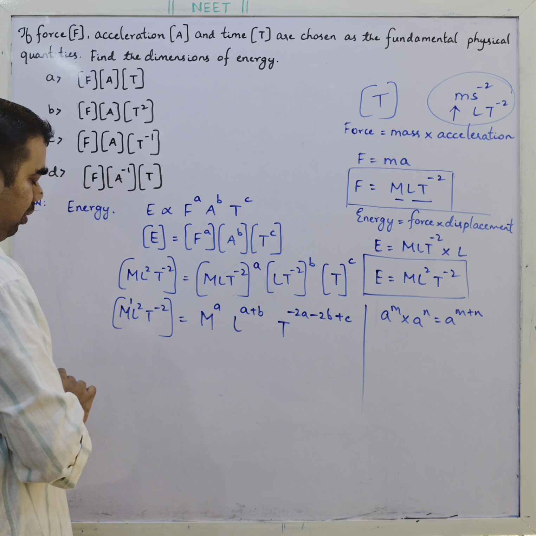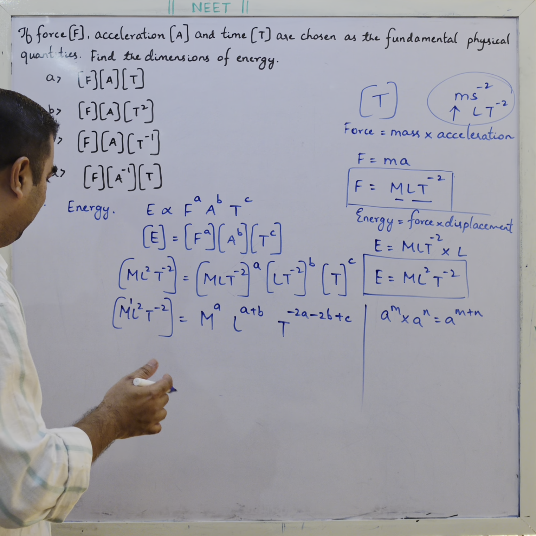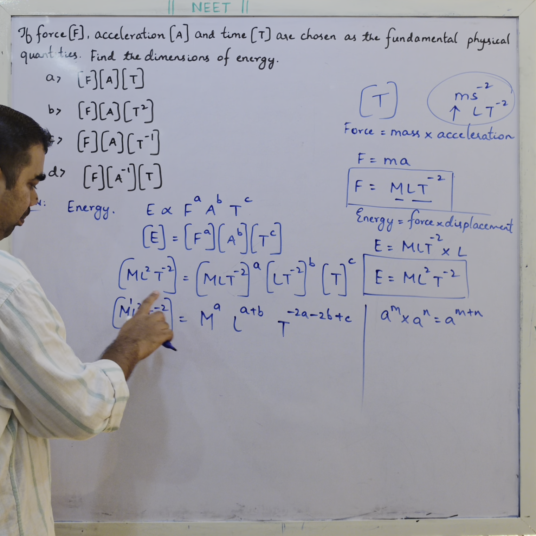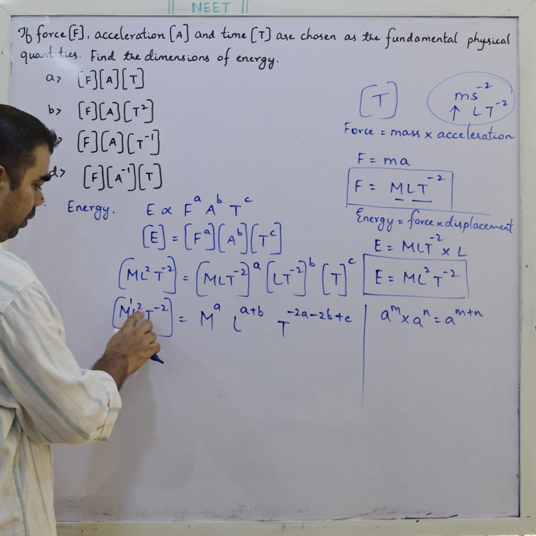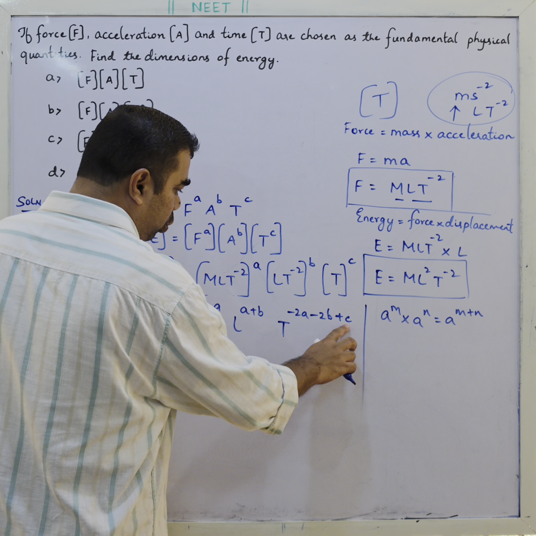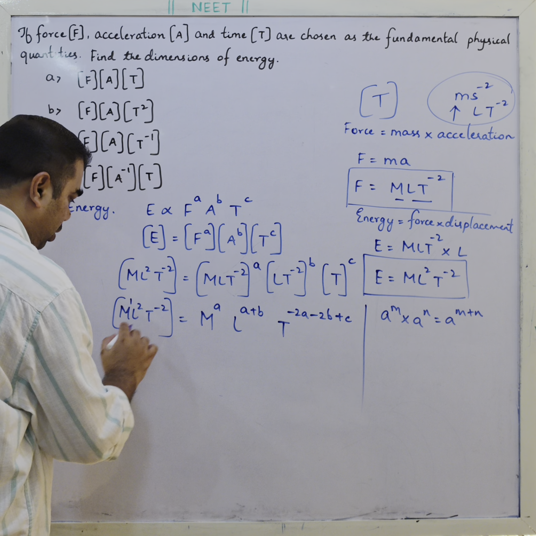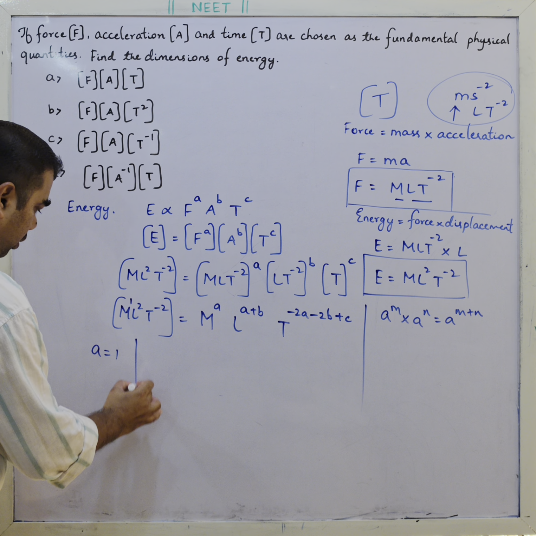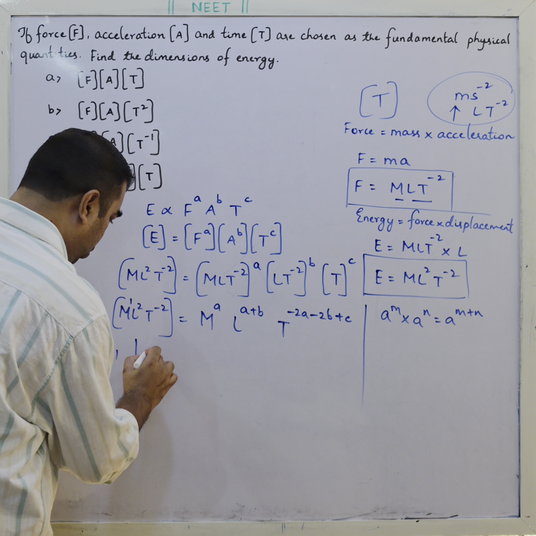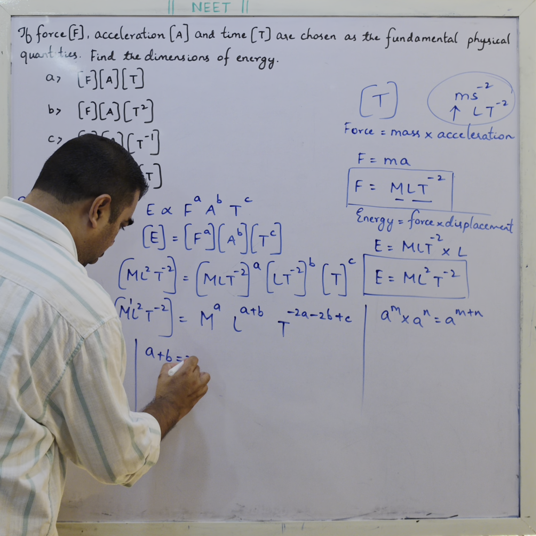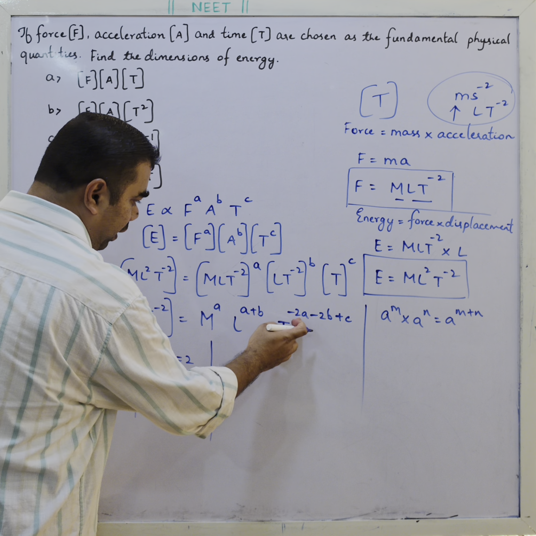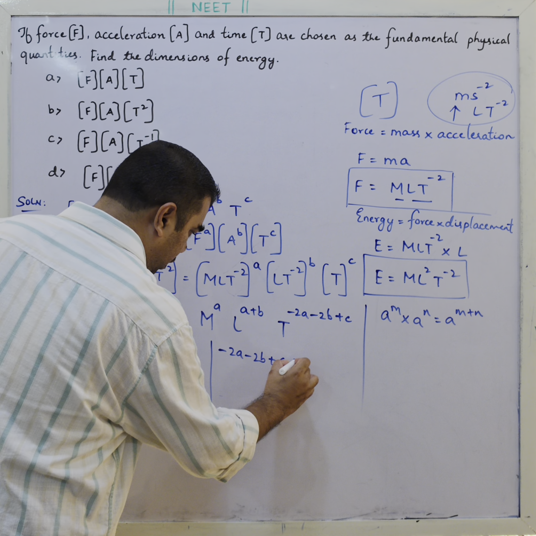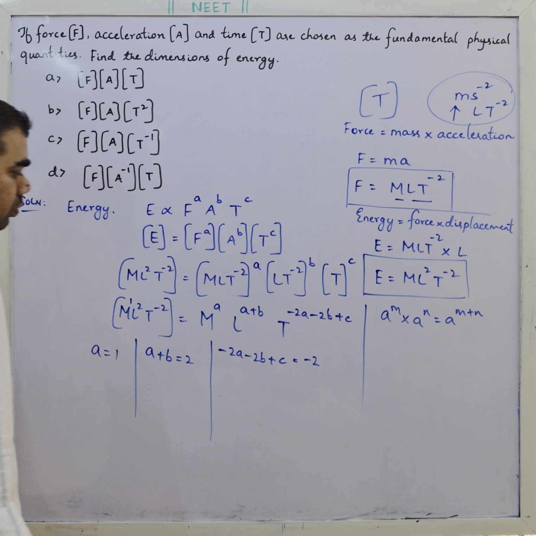If I have nothing over the power, I'll just represent it as 1. Now a is compared with 1, a plus b is compared with 2, minus 2a minus 2b plus c is compared with minus 2. So I will write it individually. a is equal to 1. Then a plus b is equal to 2, and finally minus 2a minus 2b plus c is equal to minus 2.